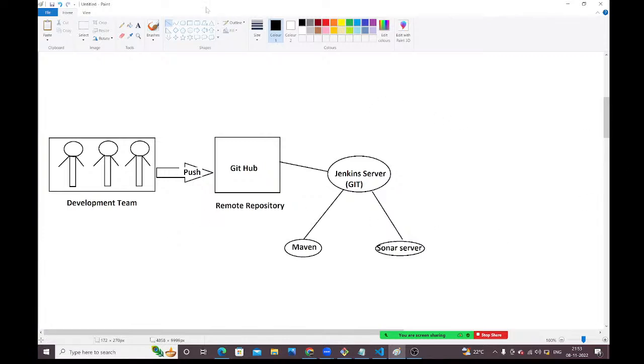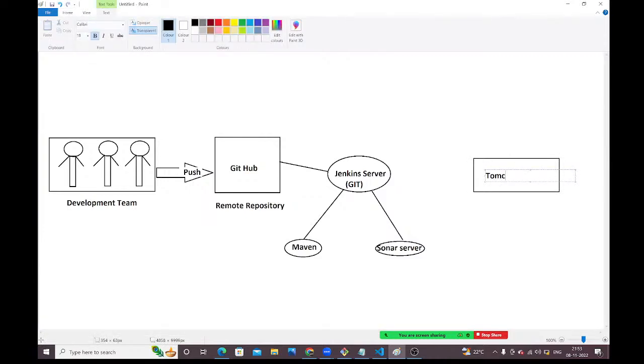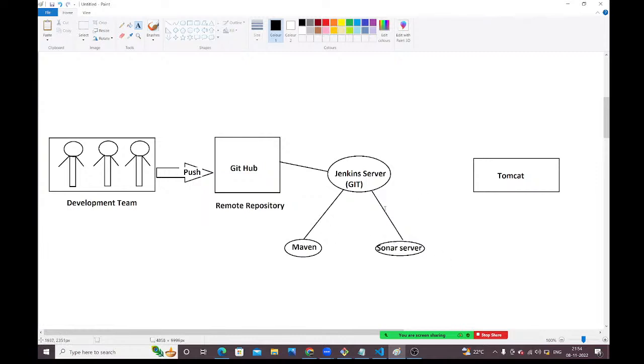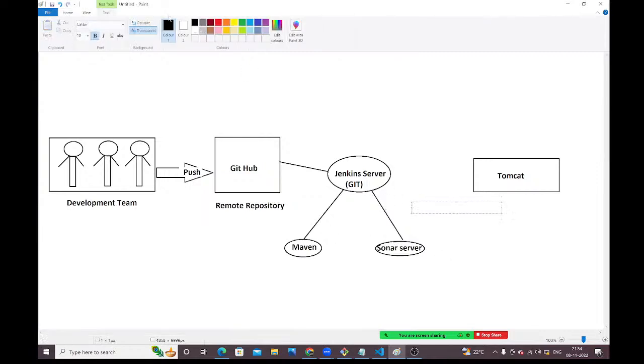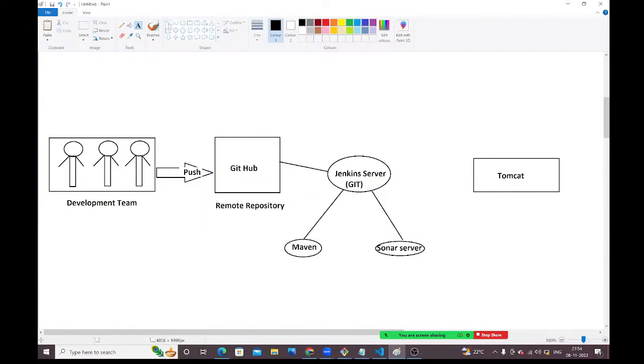Okay. Next here, Tomcat also we are going to integrate with the Jenkins server. Once this build, packaging and code quality checking everything is completed, what Jenkins will do? Jenkins will deploy that application into the Tomcat server. This is the process.